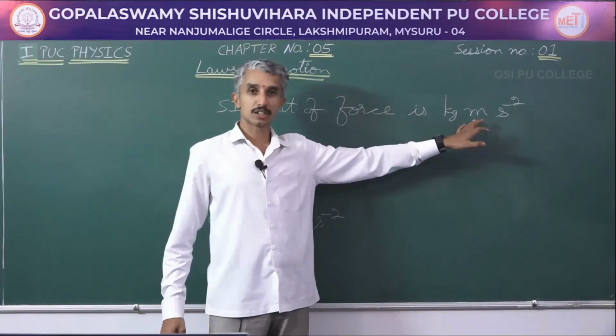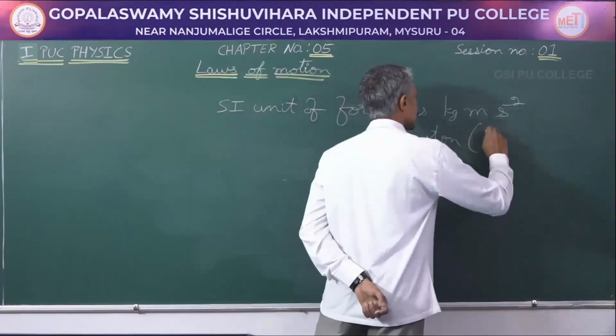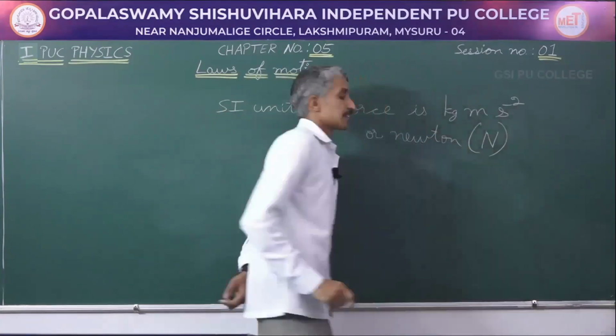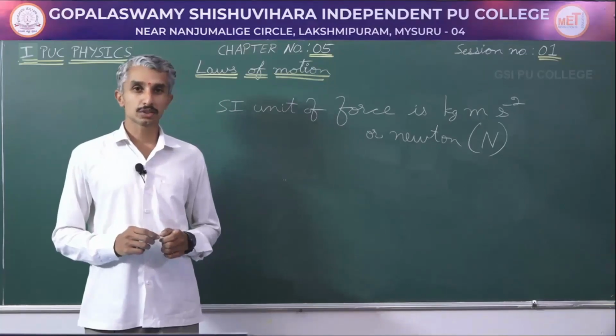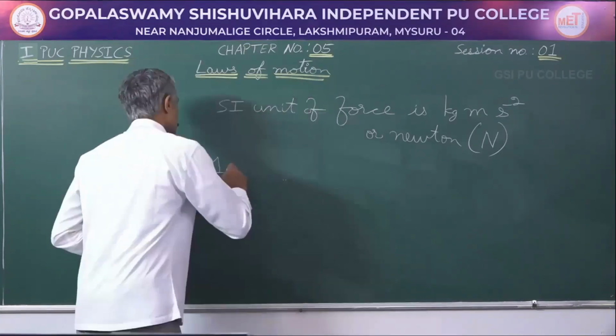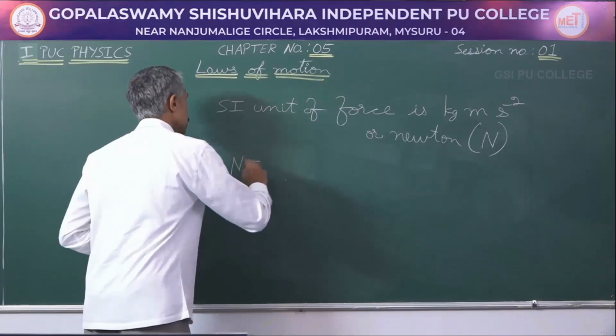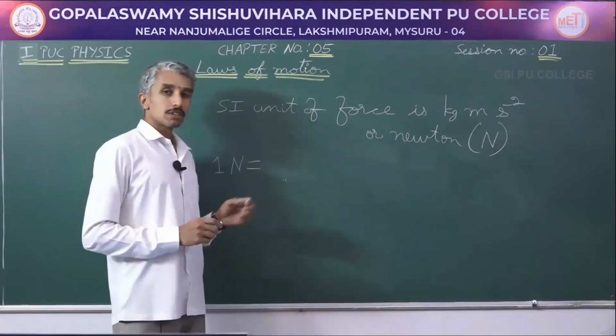Force is measured in terms of Newton. Newton is represented by capital N. Many a times a question arises to define 1 Newton. What is 1 Newton? How do you define 1 Newton?